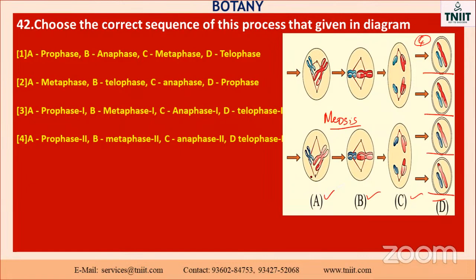The last one means the step is all second phase only. It will not come to the first phase, because you will get the result like this. So prophase 2, metaphase 2, anaphase 2, telophase 2 is the correct answer. You have to practice the diagram, then it will be better for your understanding. See the options. Each one has specific characters.